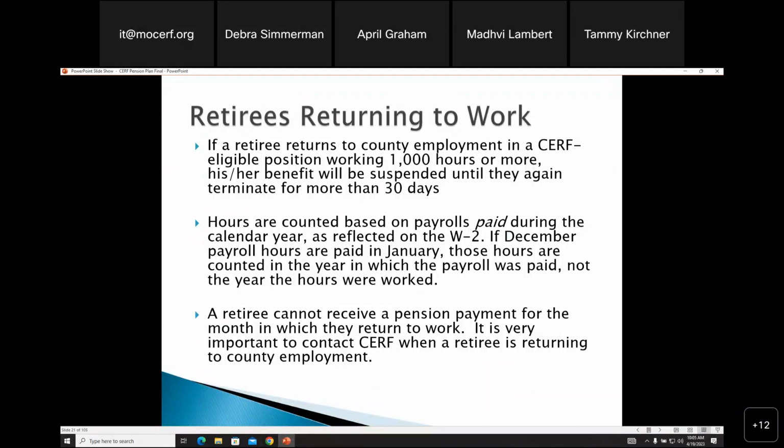If they call, we always tell them, if you're going back to work in June and you get your June payment, we're going to take that back, because you cannot receive a pension payment in a month in which you work. And this is happening more and more frequently. We have a lot of them come back.